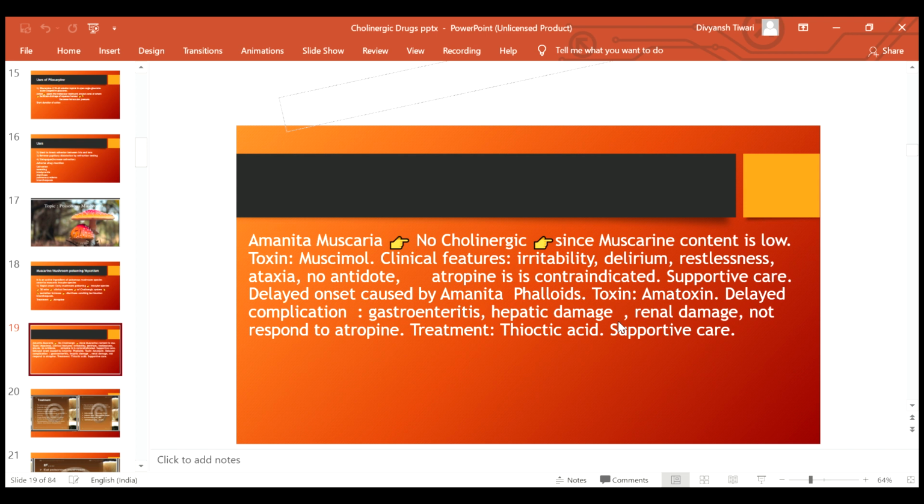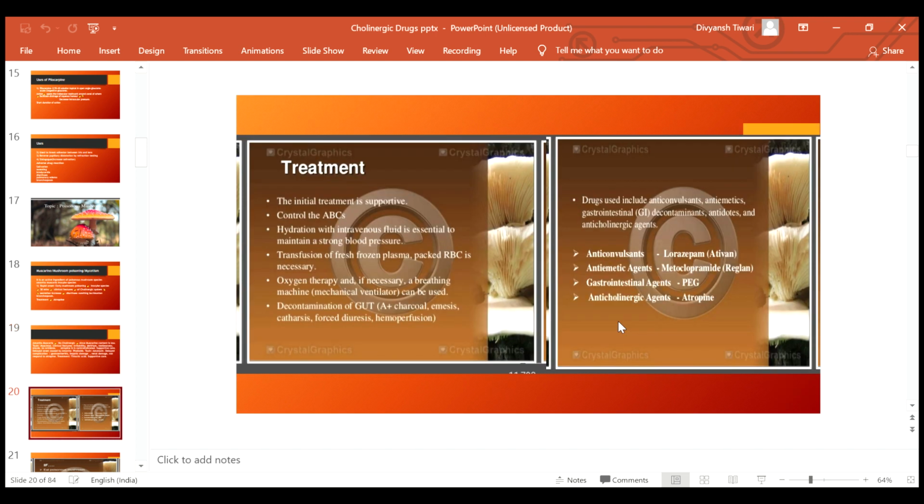In case of delayed onset caused by Amanita phalloides, the toxin present is amatoxin. The delayed complications will be gastroenteritis, hepatic damage and renal damage, and it will not respond to atropine. The treatment is thioctic acid and supportive care. So friends, the treatment for mushroom poisoning is only supportive. You can give ABC, that is airway, breathing, circulation have to be maintained. The patient has to be hydrated with IV fluids. FFPs can be given, oxygen therapy is given and anticonvulsant drugs like lorazepam, metoclopramide and anticholinergic drugs like atropine are given for mushroom poisoning.